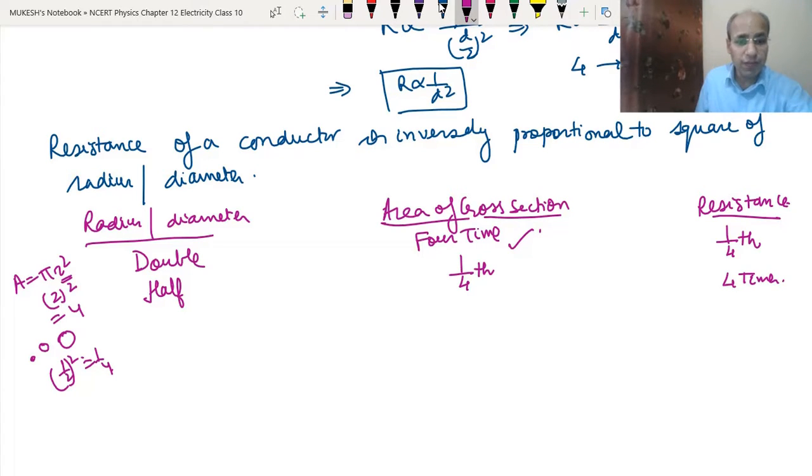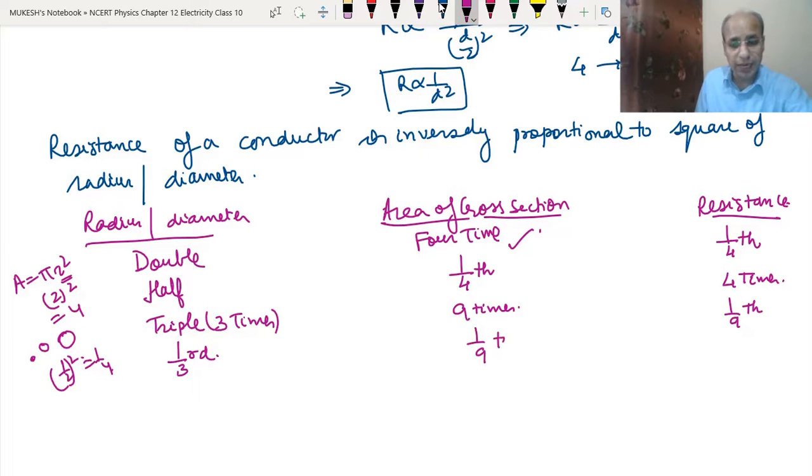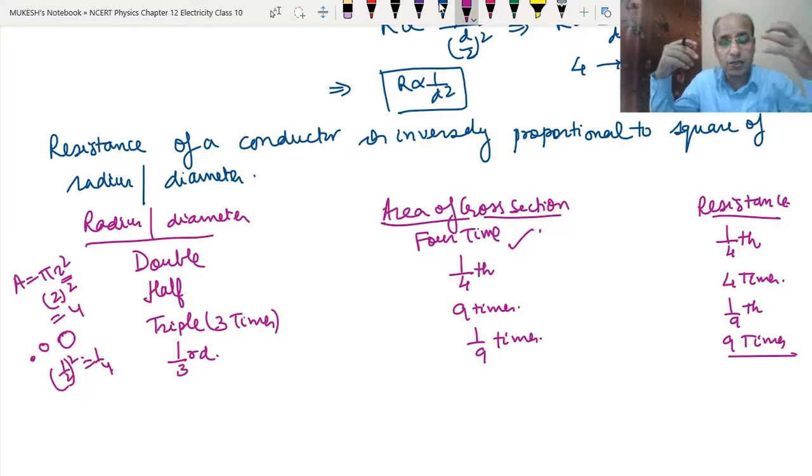Same way, if we make the radius or diameter 3 times or triple, then the area of cross section will become 9 times, and the resistance will become 1 by 9. Same way, if we make the radius or diameter 1/3, then the area of cross section will become 1 by 9, and the resistance will become 9 times. So this is how we can find the relationship between the radius and diameter, area of cross section, and the resistance, and we can get these types of questions in the exam.